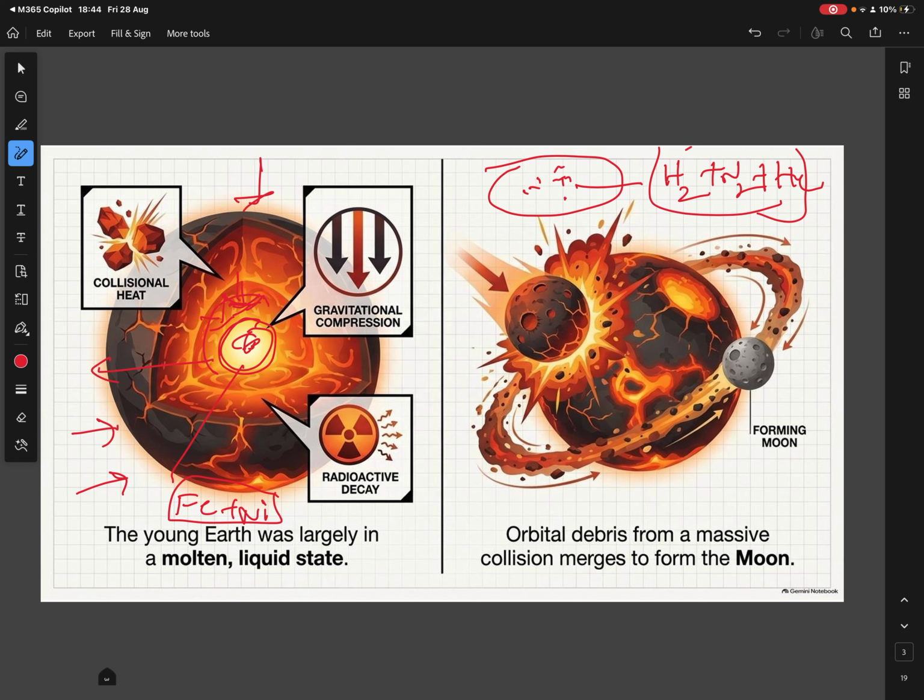So the core part of the Earth contains nickel and iron in liquid form. Because of this, the Earth got a magnetic field. Because of this magnetic field, the solar winds that come from the sun cannot enter the Earth's atmosphere. So this is in the core region.